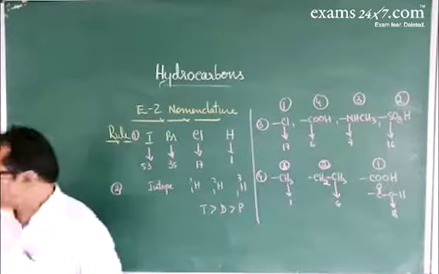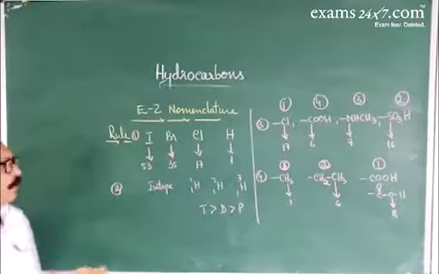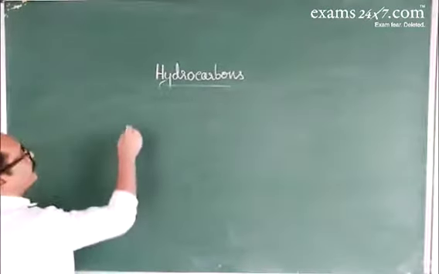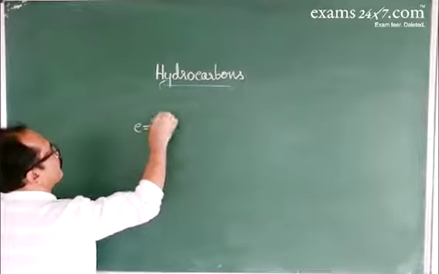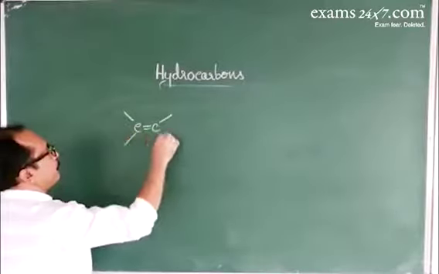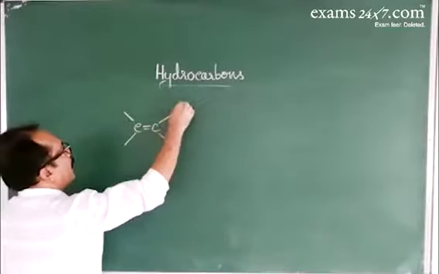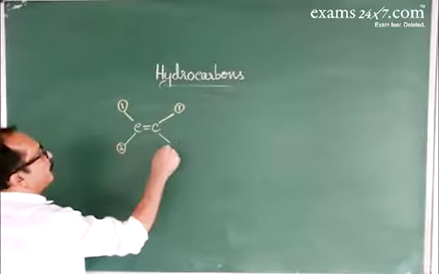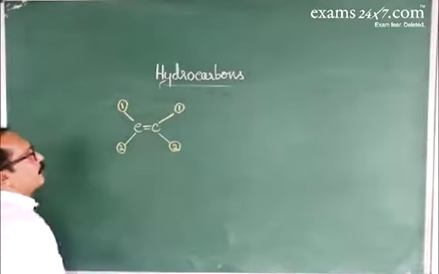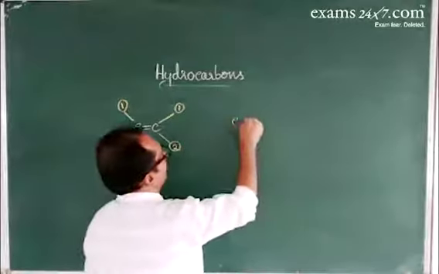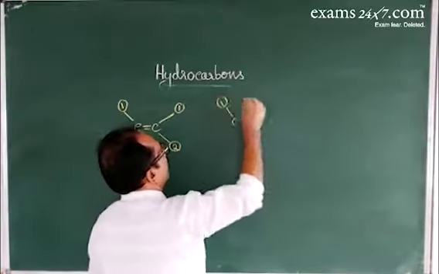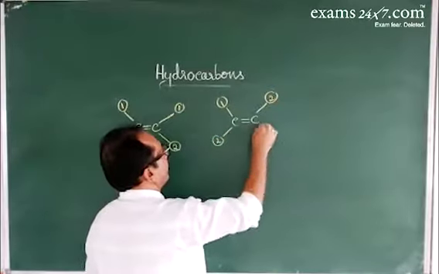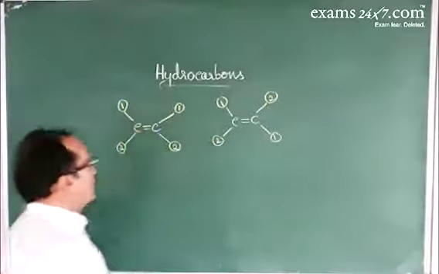Now, I'll take one or two compounds. If a compound is given like this, carbon to carbon, just a general example, the higher order is first, and this is less. If it is arranged like this, carbon to carbon, look here.